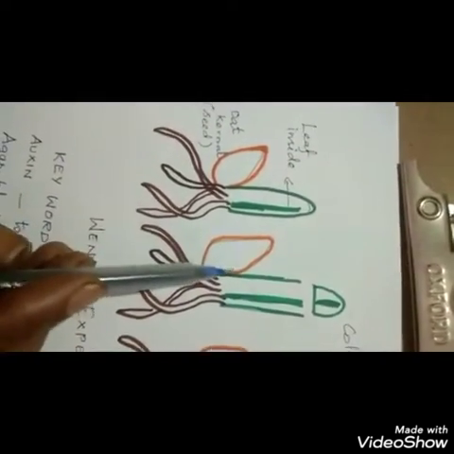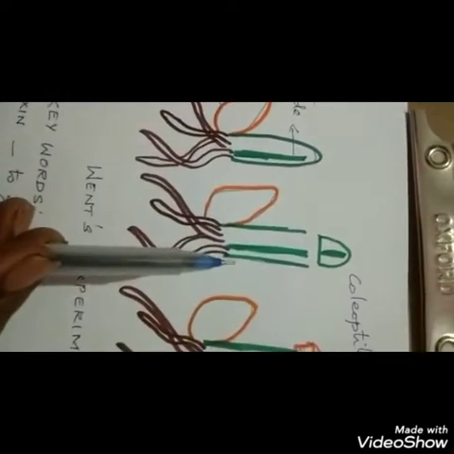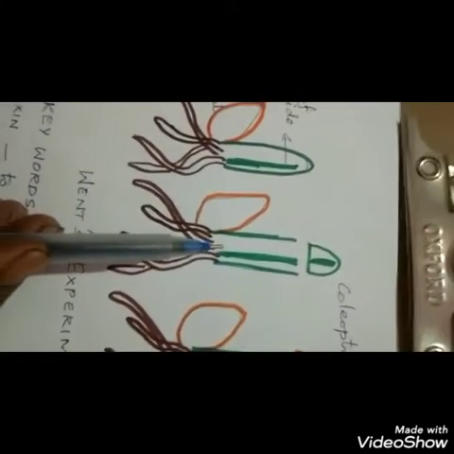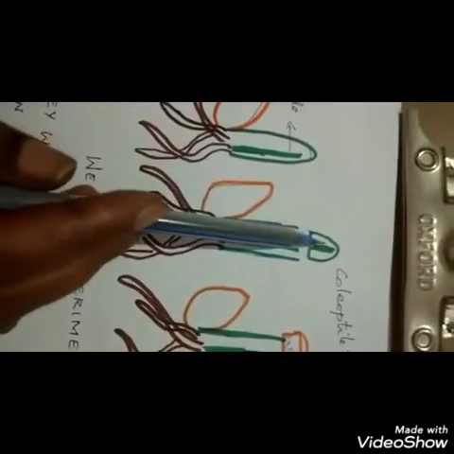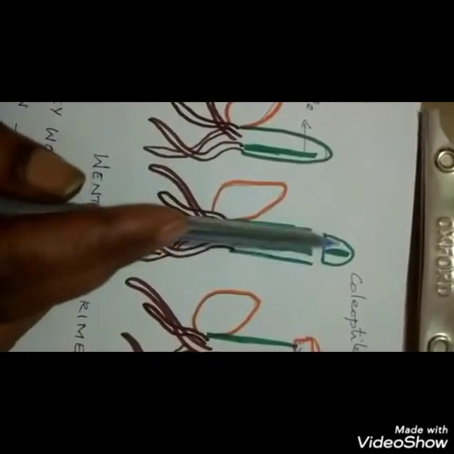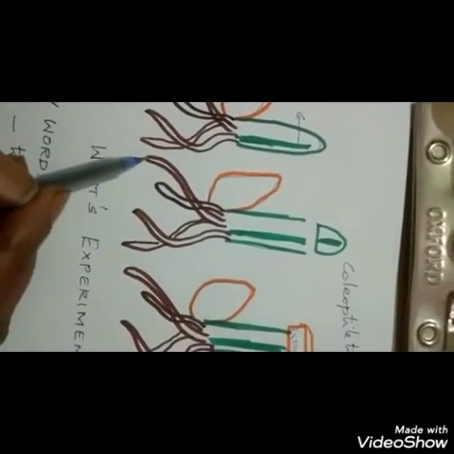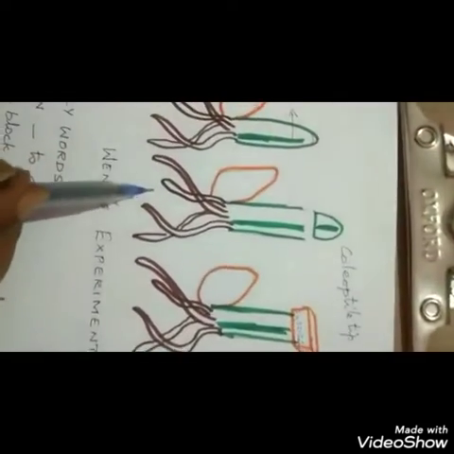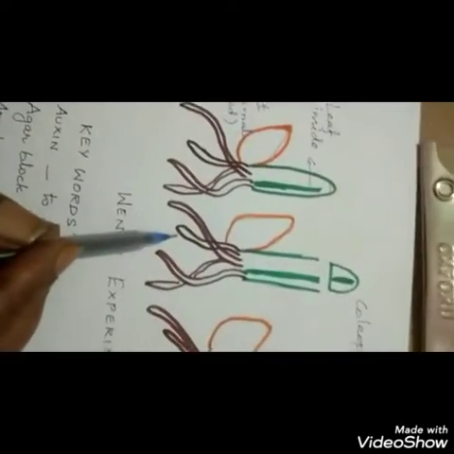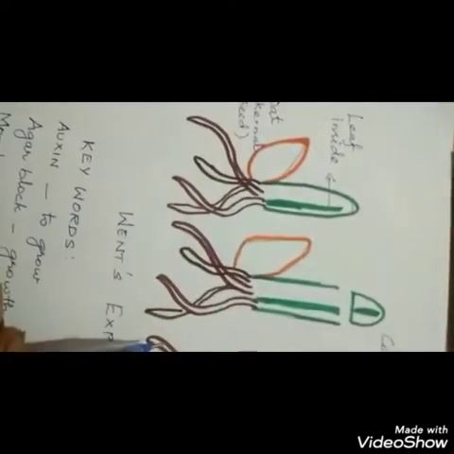We can classify auxin into two categories, natural auxin and synthetic auxin. Indole acetic acid is a natural auxin which is produced by the plant, especially in the aerial parts of the plant, the shoot, and on the tip of the root. Synthetic auxins are 2,4-D, 2,4-dichlorophenoxyacetic acid, that is given in your text.